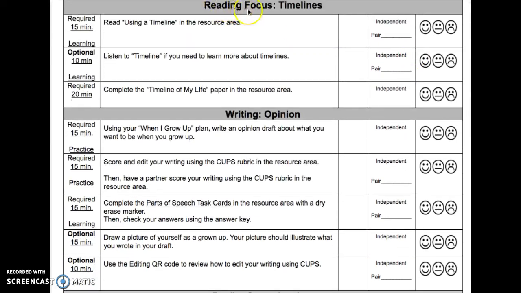The first activity in reading focus is on timelines. This is required 15 minutes. It is learning. Read using a timeline in the resource area. Optional, 10 minutes, learning. Listen to timeline if you need to learn more about timelines. Required for 20 minutes. Complete the timeline of my life paper in the resource area.